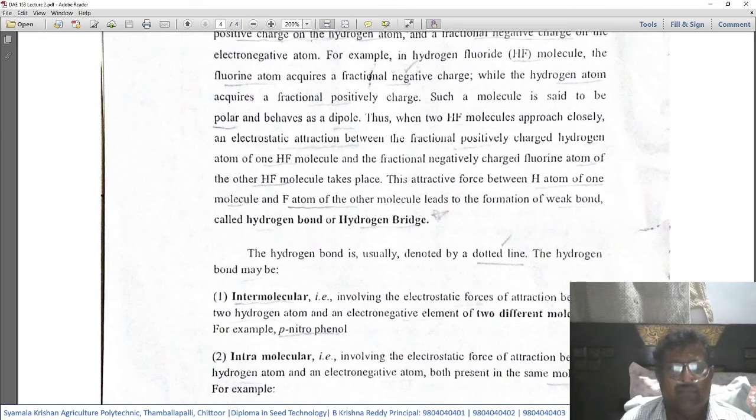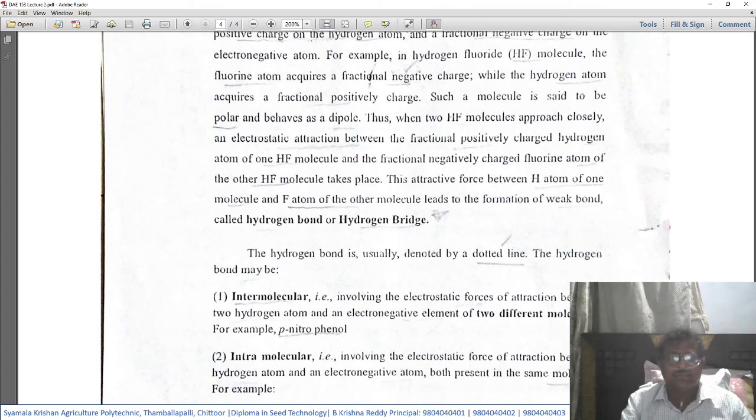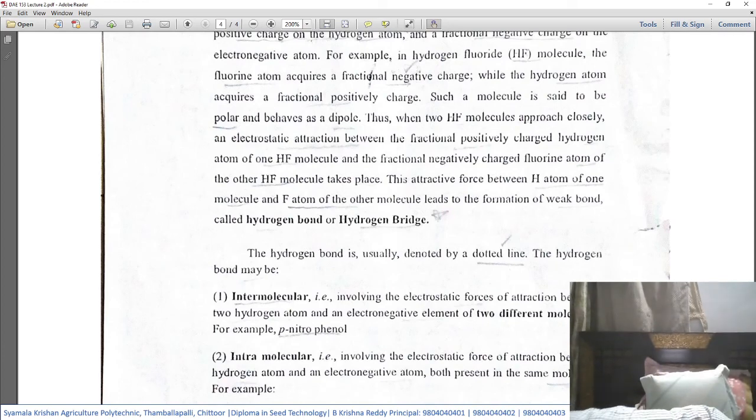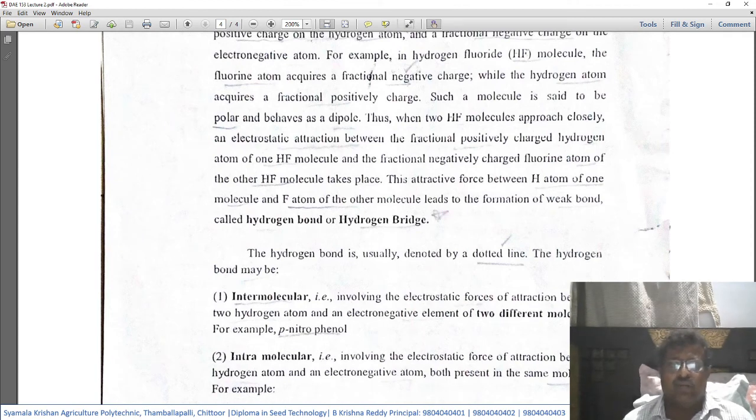The hydrogen bond may be intermolecular, involving electrostatic forces of attraction between a hydrogen atom and an electronegative element of two different molecules.